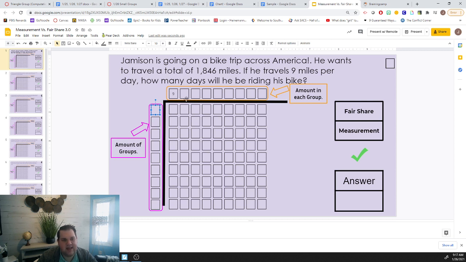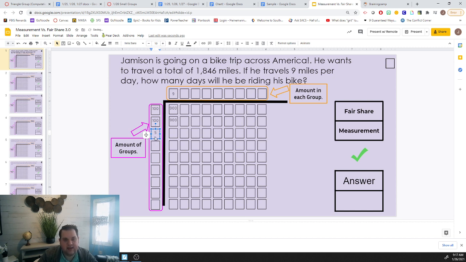All right, let's try it together. So I know if I have 100 days, that's worth 900 miles. And 100 more days would be 900 more miles. Now I have 1,800 miles in my array. Now I need 46 more. So I know 5 times 9 is 45.